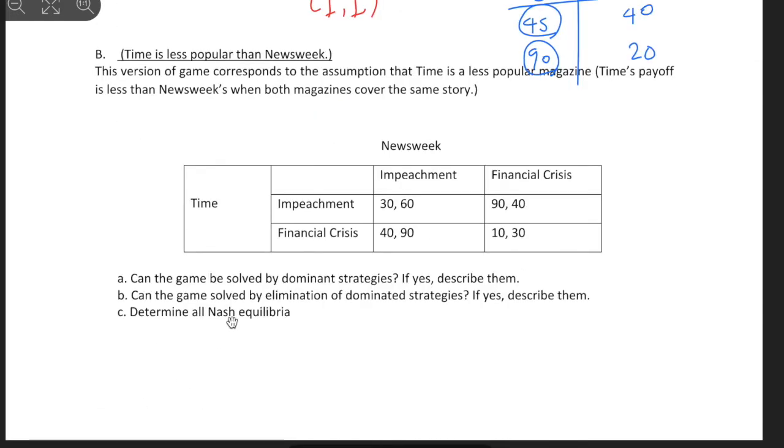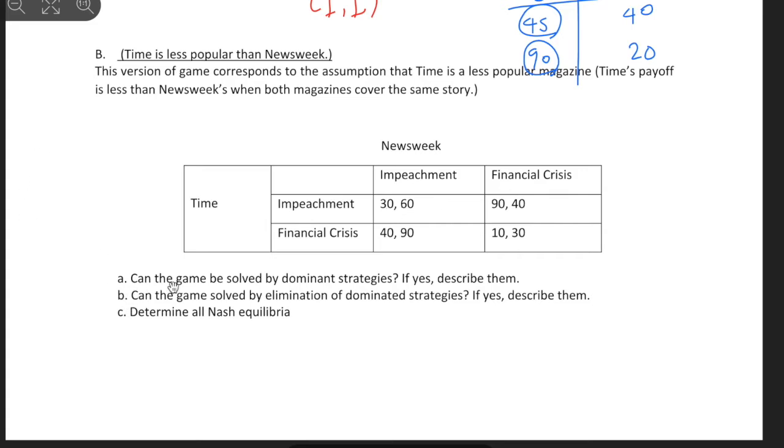And now let's look at a different situation where Time is less popular than Newsweek. This version of the game corresponds to the assumption that Time is the less popular magazine. Time's payoff is less than Newsweek's when both magazines cover the same story. Okay, so now we have a different story, right? Before, when we had the same impeachment, we had 45 and 45, and in financial crisis we had 20 and 20, but now the sum is the same as 90, but 60 goes to Newsweek and 30 goes to Time when they choose the same cover story.